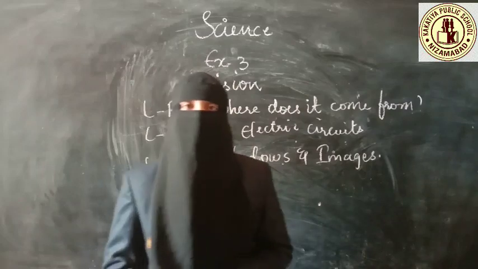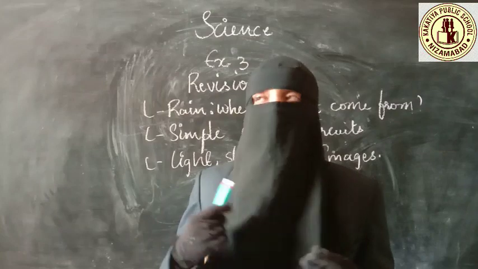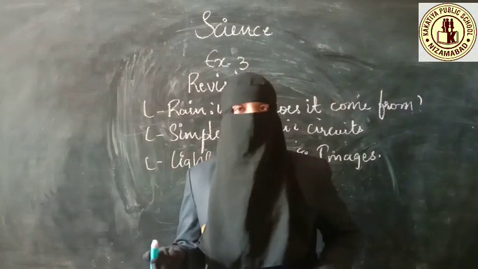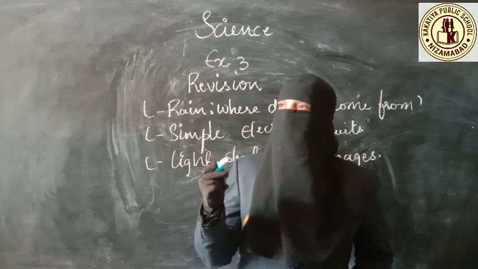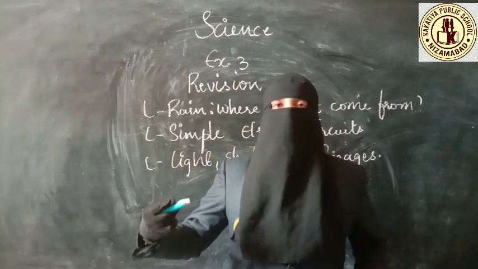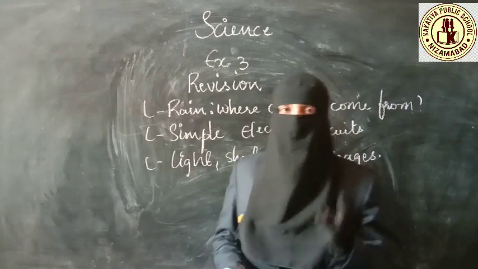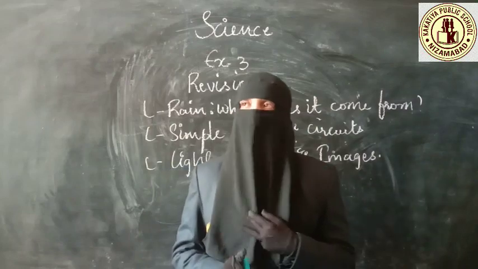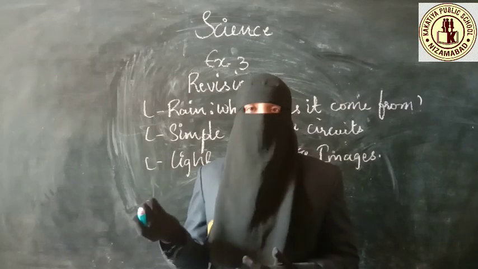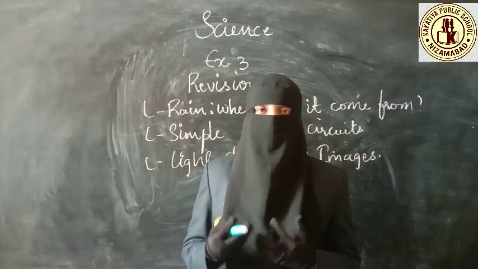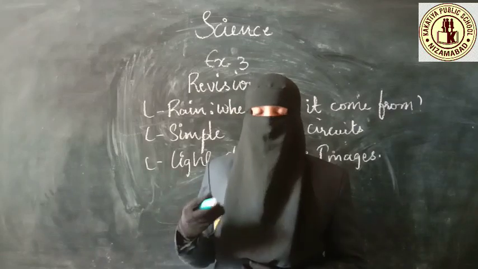When the atmosphere is very cool, the heavy droplets of water present in the cloud will change into hailstones, like ice pieces. Those are called hailstones. So here you can see that water, when it is getting cooled, changes into solid form. We have learned that water has 3 forms: solid, liquid and gaseous. The solid form we can find in ice, and in nature in the form of hailstones. When the temperature is cool, the water will change into hailstones. That is ice, the solid form.